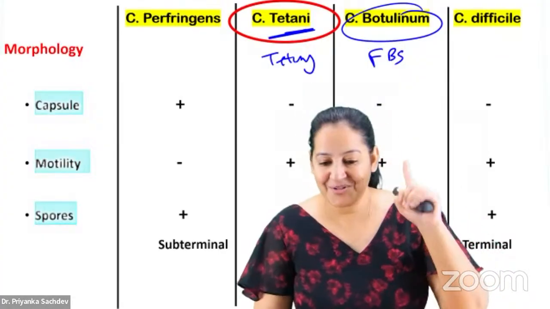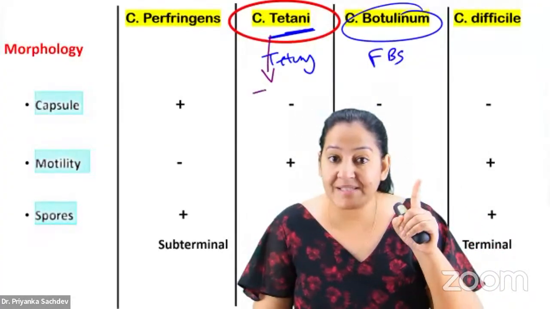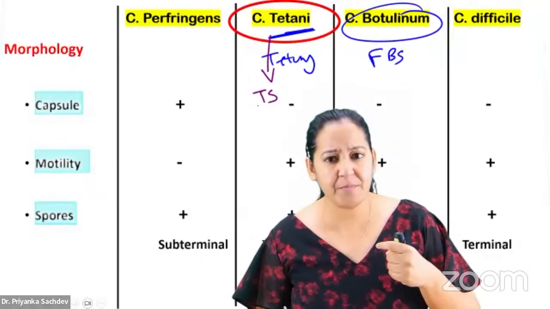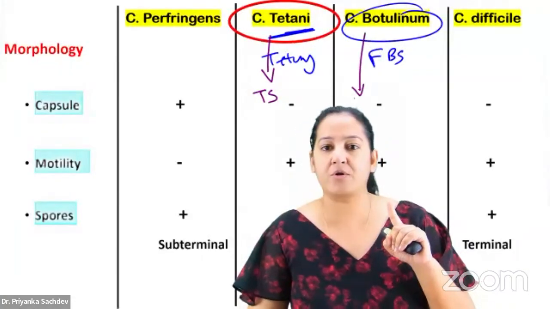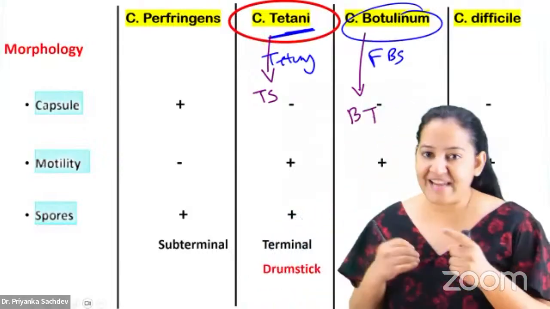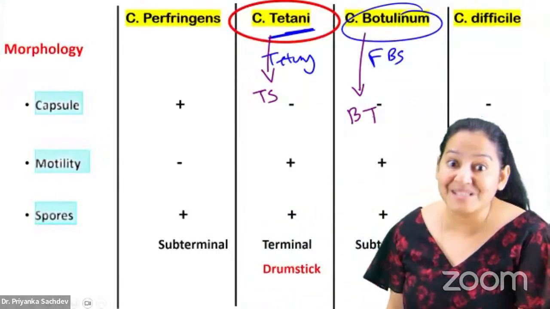Listen, everyone. Clostridium tetani forms a toxin known as tetanospasmin. How does it act in human body? And Clostridium botulinum also forms a toxin which is known as botulinum toxin. How does it act in human body? Let me tell you the two toxins' mechanism.